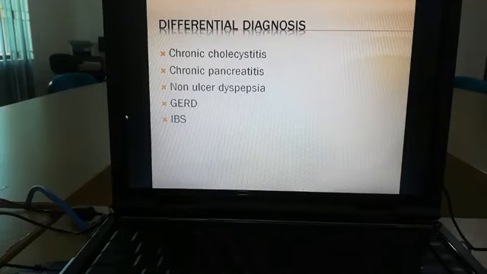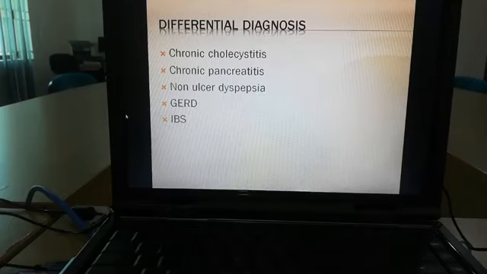In cholecystitis, an important feature is that the pain is usually in the right hypochondrium. So the site of pain is most important. Whenever you ask the patient, you can differentiate whether it is in the epigastric region or in the right hypochondrium. If the patient says it is in the epigastric region, then you have points in favor of peptic ulcer disease. If the patient says no, it is in the right hypochondrium, then it is in favor of chronic cholecystitis. Other points are also included. In chronic cholecystitis, the patient may be icteric, there may be pale bulky stool or other features. But the important point is localization of pain.